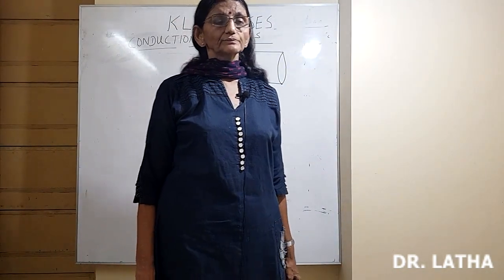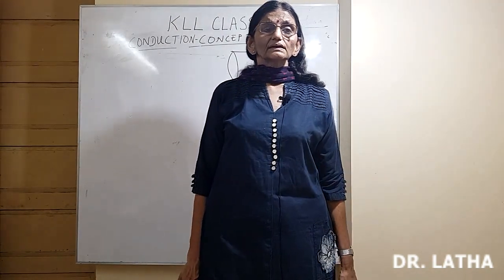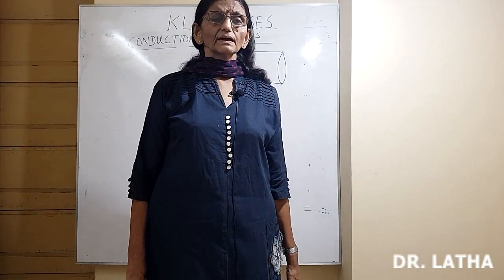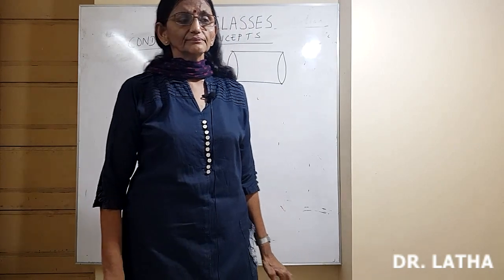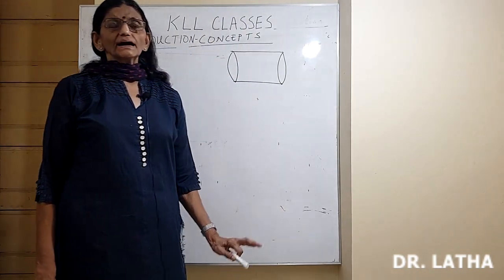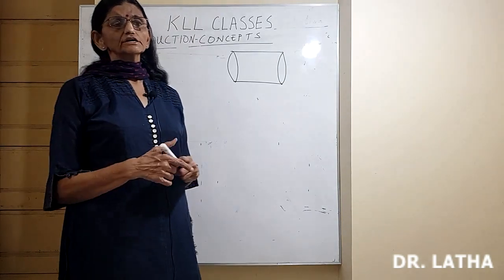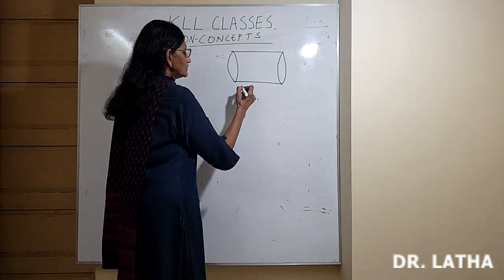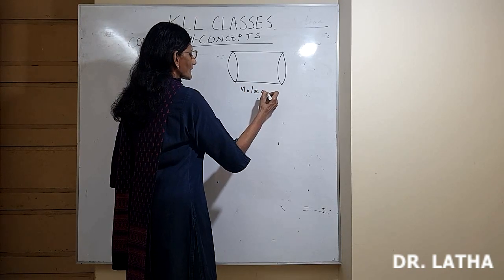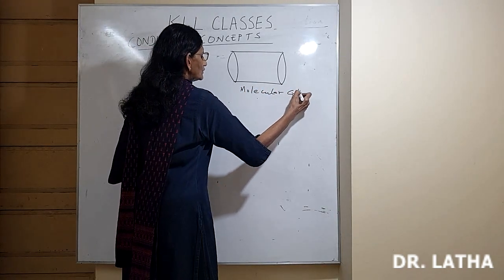So what is conduction? That also you will know. In conduction, heat is transferred from one point to the other by the particles vibrating. So conduction is because of molecular collision.